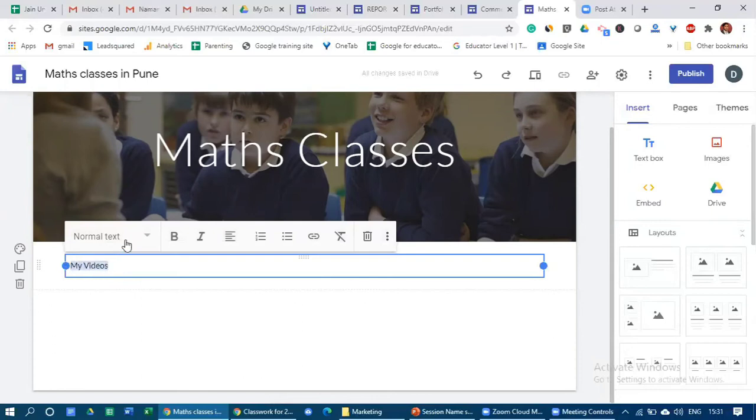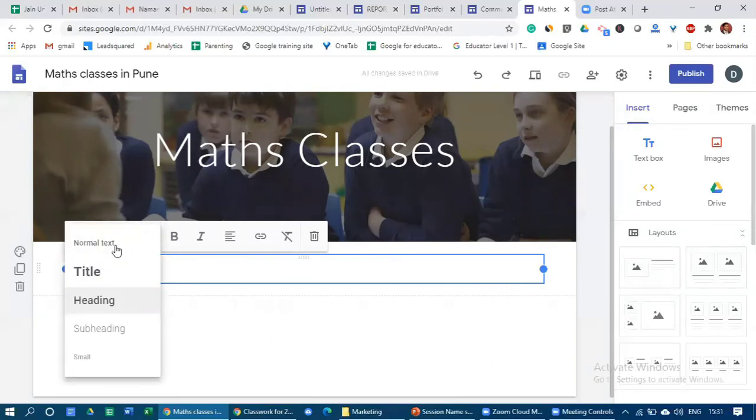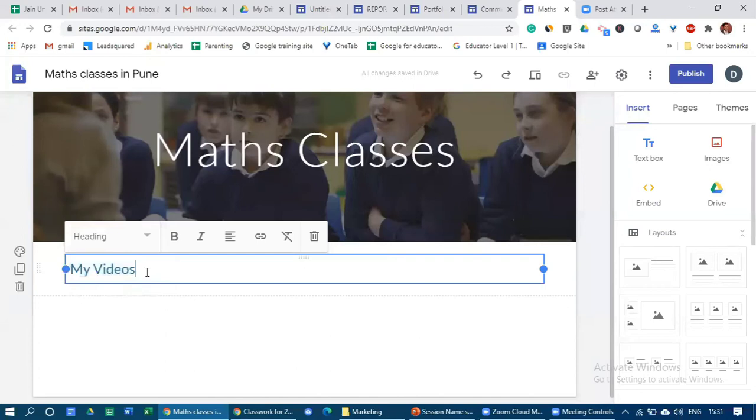Just select it and choose heading, or whichever way that you want to do. In my case, I have just selected the option heading. Just mind this: whenever you're inserting different layouts, try to have similar sizes everywhere. It should not happen that somewhere you're selecting normal text, somewhere title, heading, subheading. Try to keep some similarities everywhere, so your website will look aesthetically good.